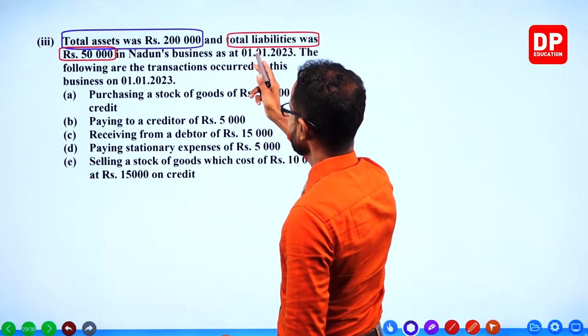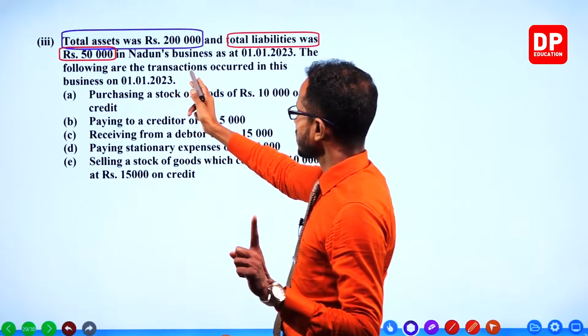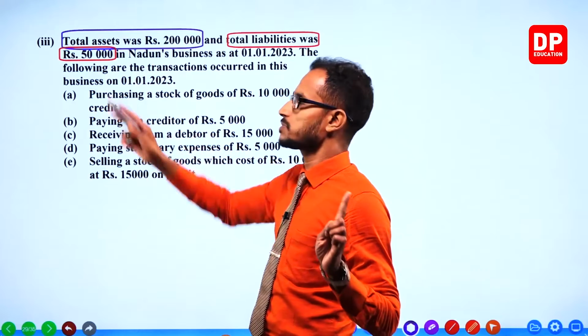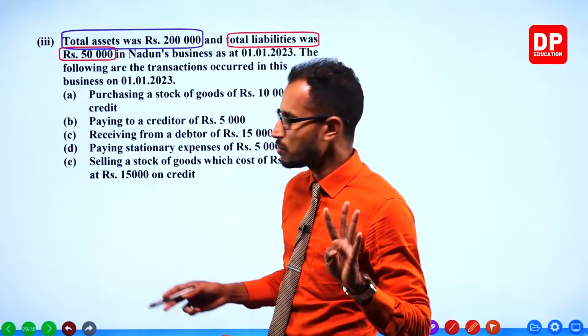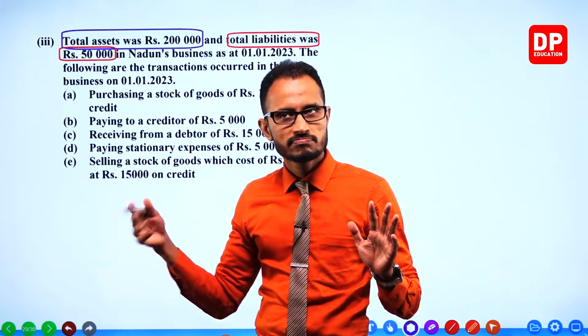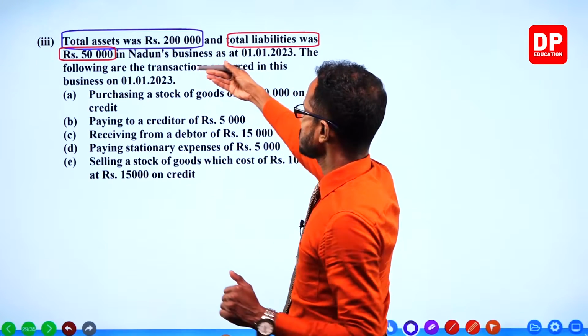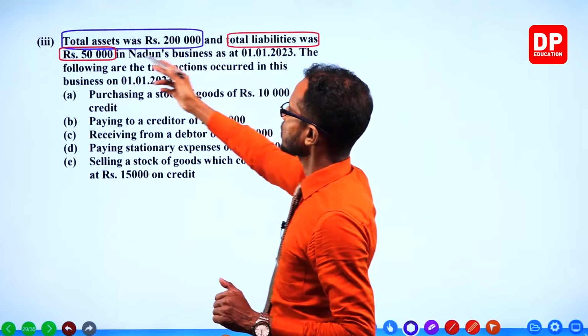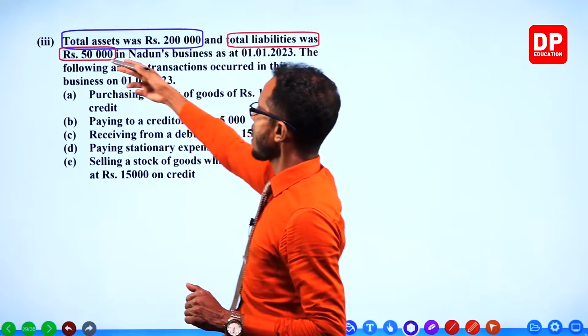Nathan's business. As at 1st January 2023, the following transactions occurred in this business. We have transactions 1, 2, 3, 4, 5. Some stuff has happened. Assets 200,000, liabilities 50,000.